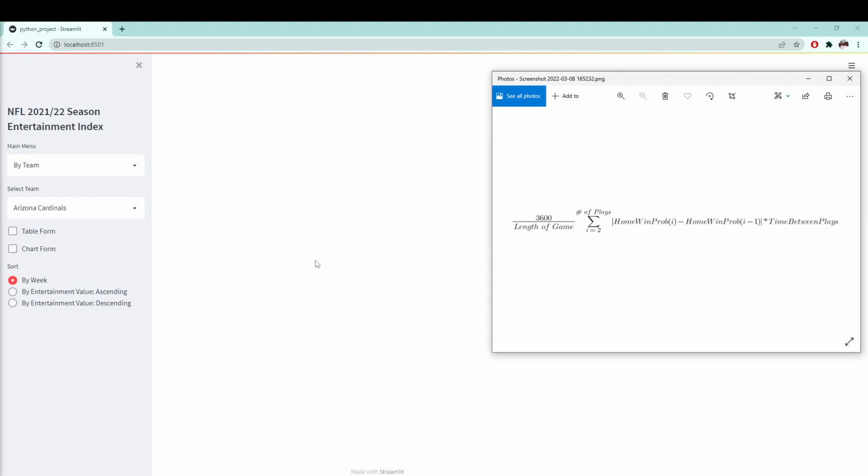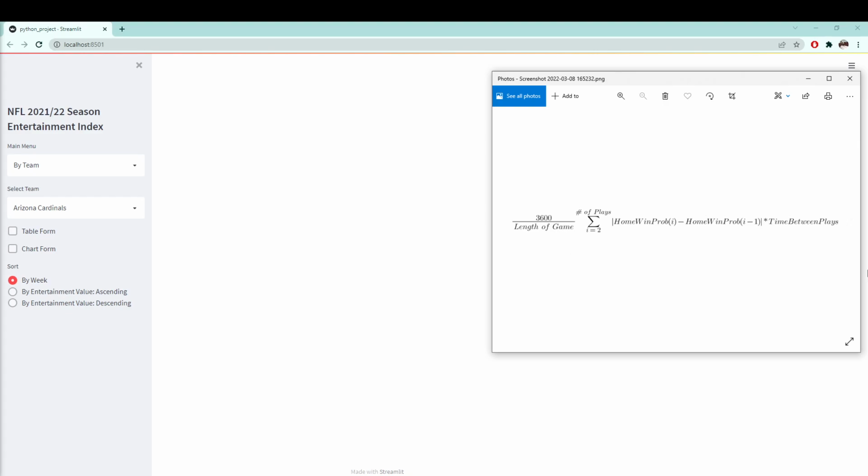I had to normalize the values to a length of 3600, which is how long a specific game lasts, because some games run longer than the 3600 value due to overtime. By normalizing values, we make sure no match is getting an unfair advantage by having extra minutes to pad its stats.